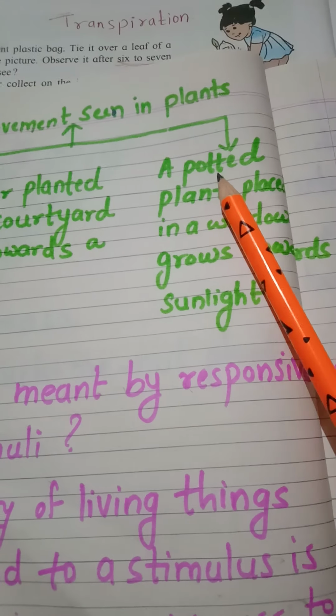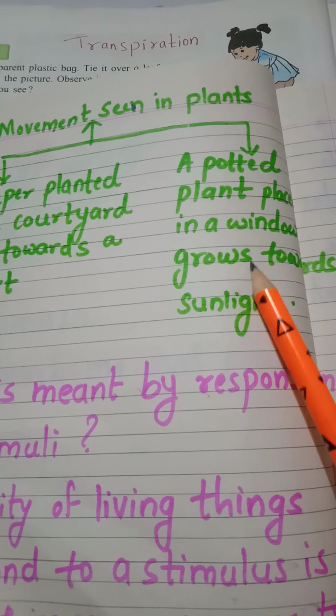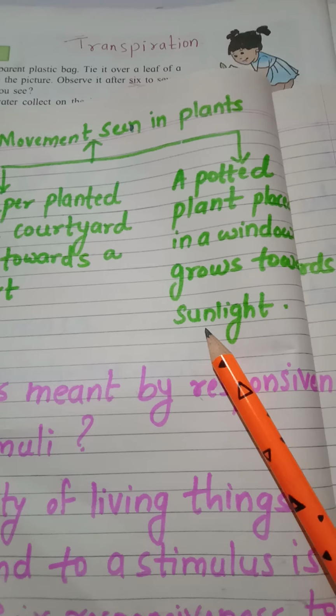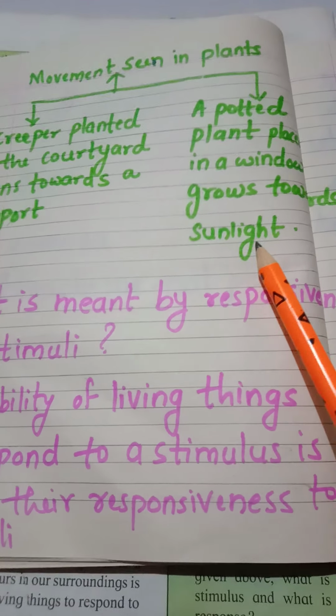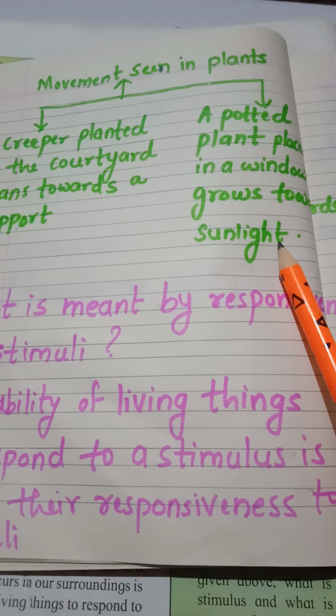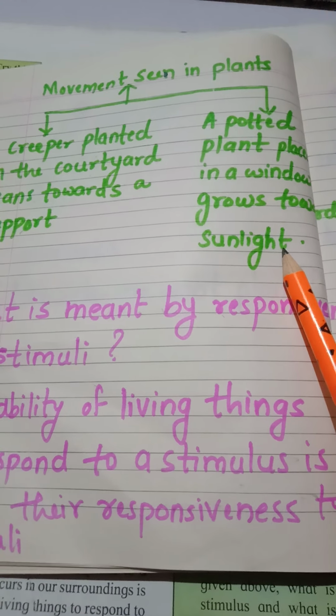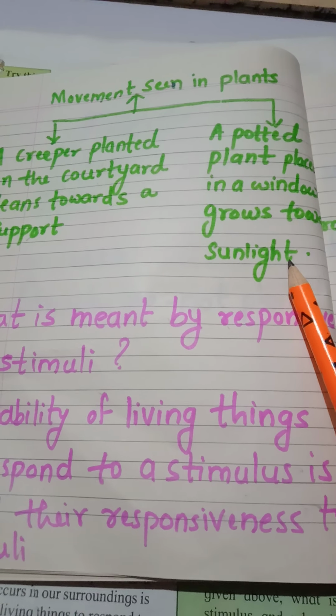Another movement seen in plants: a potted plant placed in a window grows towards the sunlight. Have you seen that? Sunlight is the main factor in the process of photosynthesis. Plants prepare their food in the presence of sunlight. We have studied this.